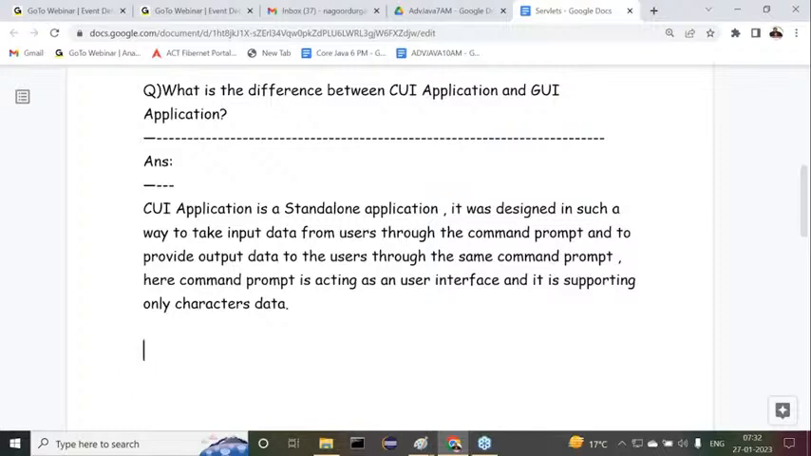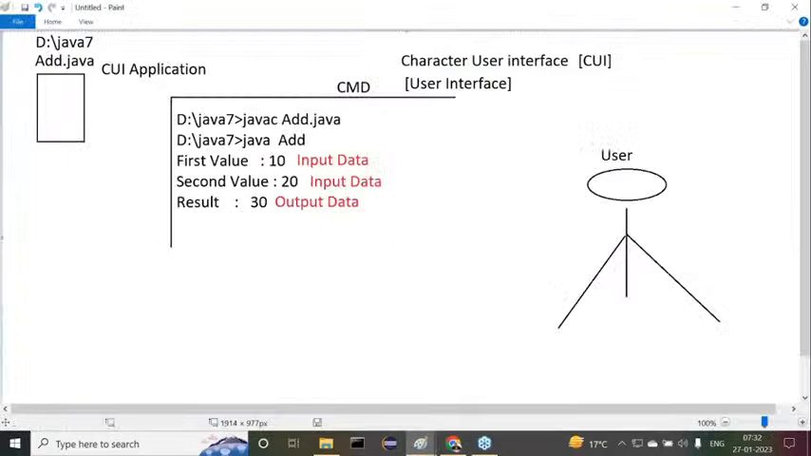All right, sir. That's okay, fine. Now this is a basic awareness of CUI application. Next one is similarly, what is a GUI application? Or before that, let me copy this particular diagram here.